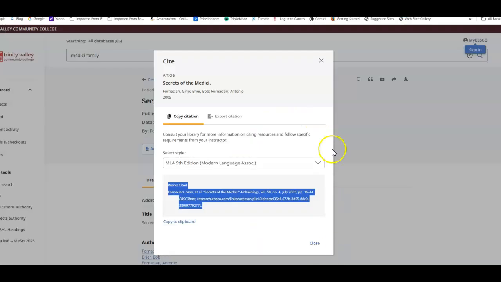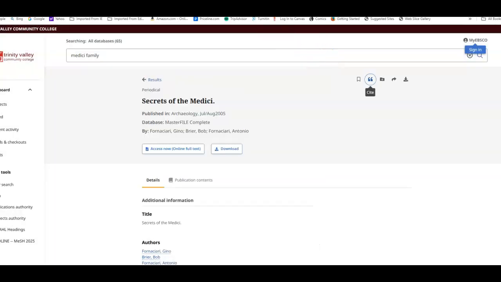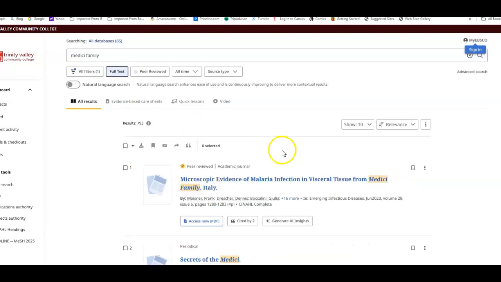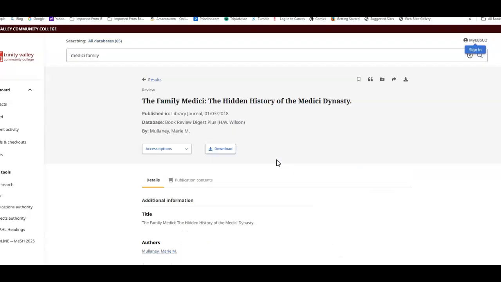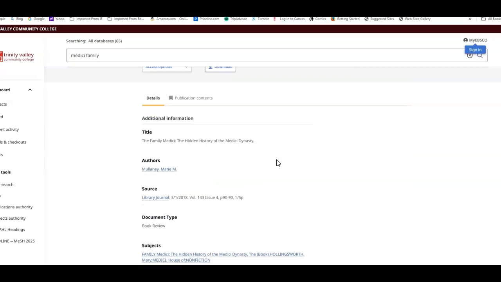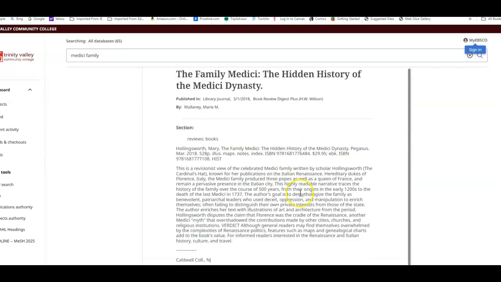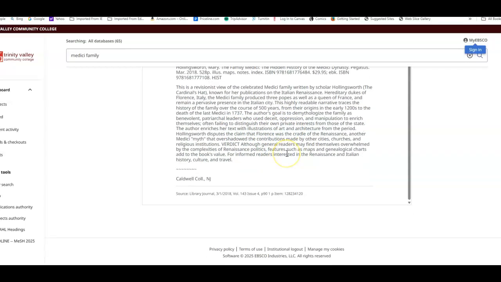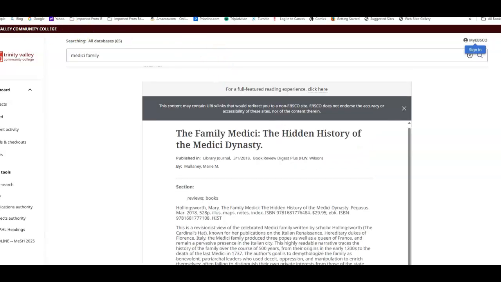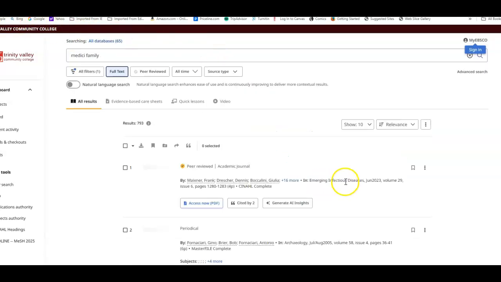And then if we go back and get another one, bear with me. The Hidden History of the Medici Dynasty. Again, a nice little article that's offered. But this is actually reviewing a book. This little article has some comments about the book with a very brief commentary, but you may find something here, this idea about some of this detail here. So it didn't offer much in that one. I was saying that was the actual book, excuse me. And it's not, it's just the review.